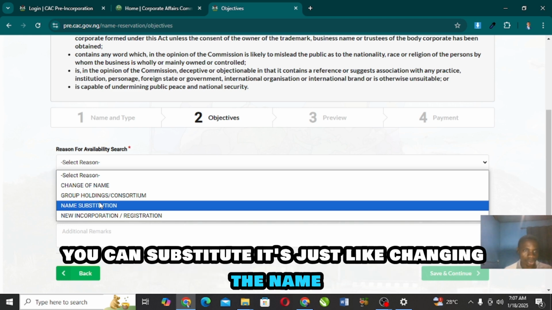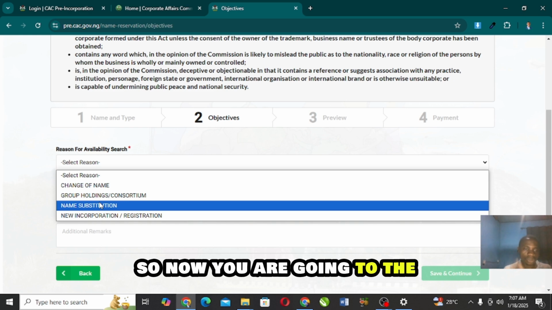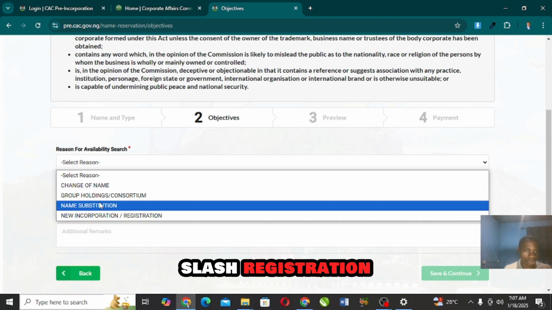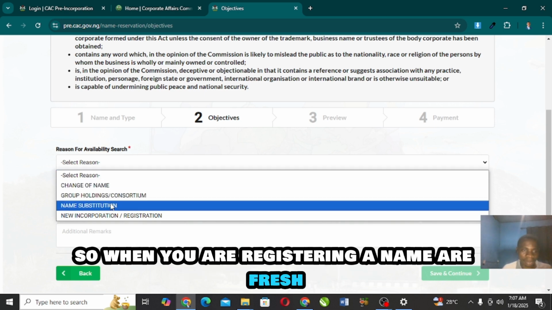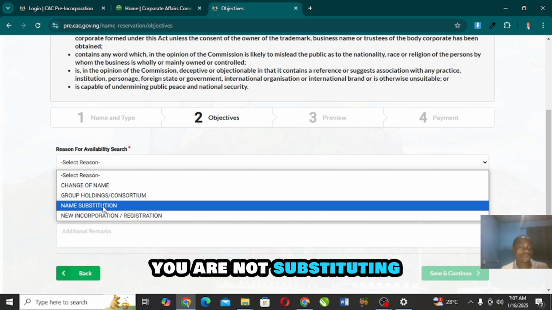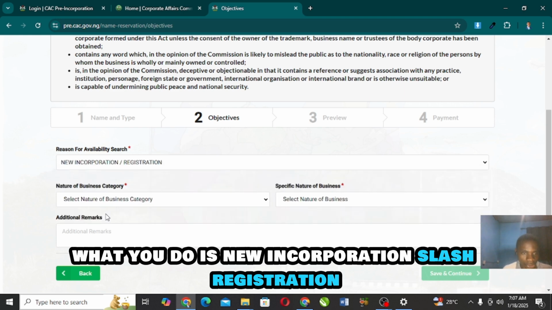It's just like changing the name, but the process of each is different. So the one we are doing now is just new incorporation / registration. So when you are registering a name afresh, you have not registered the name before, you are not changing the name, you are not substituting. What you do is new incorporation / registration.